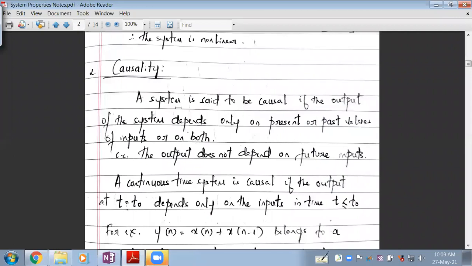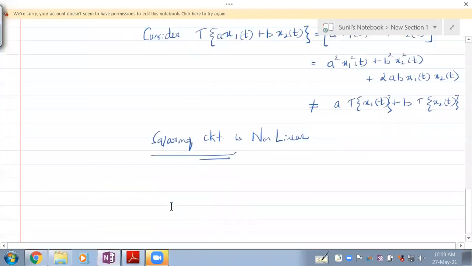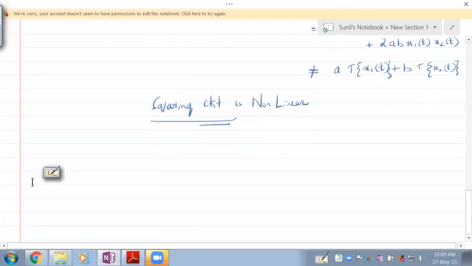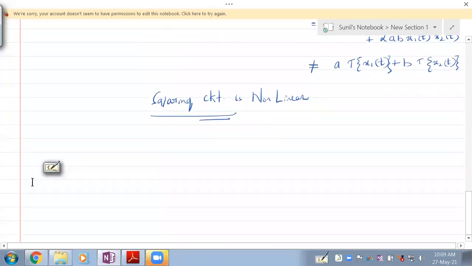A system is said to be causal if the output of the system depends only on present or past values of input or on both. Let me write that here. The second property that we are seeing is causality.